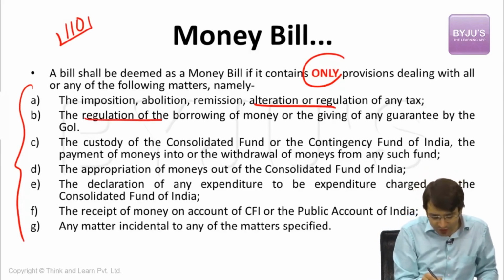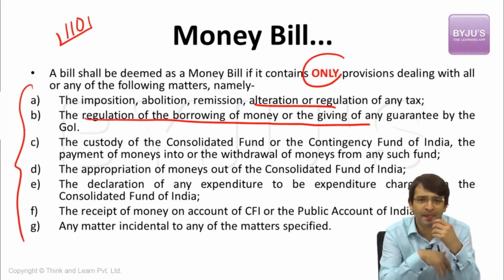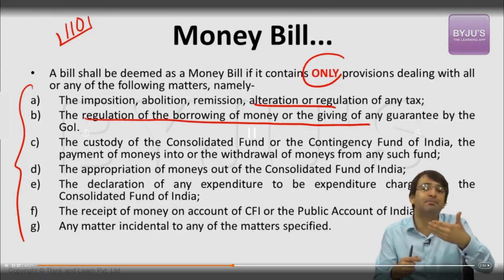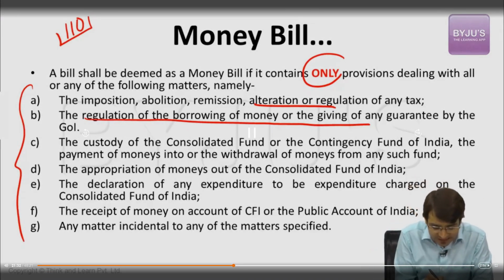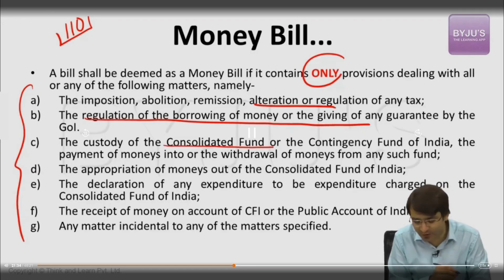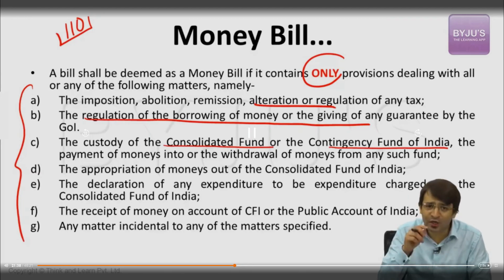So a bill is a money bill if it tries to impose tax. Second, if you want to regulate the borrowing of money, that means the government wants to borrow money. And when it wants to borrow money, it has also to give some guarantee to that lender. That bill, which tries to provide guarantee to the lender that he will repay the amount, also is a money bill. If you want to seek the custody of the consolidated fund of India or contingency fund of India, or the payments of money into these funds or withdrawal of the money from these funds, it is also a money bill.